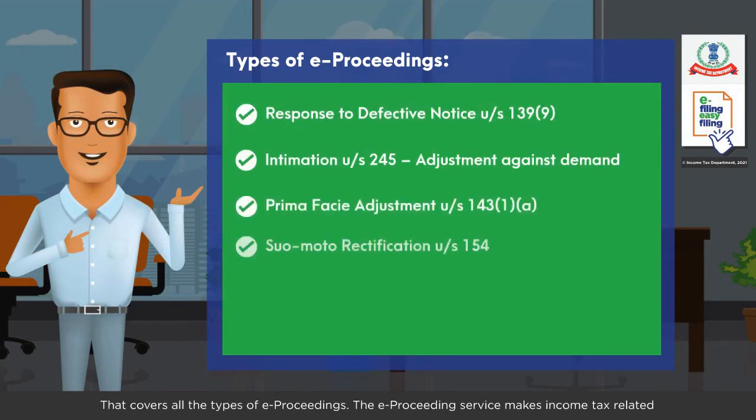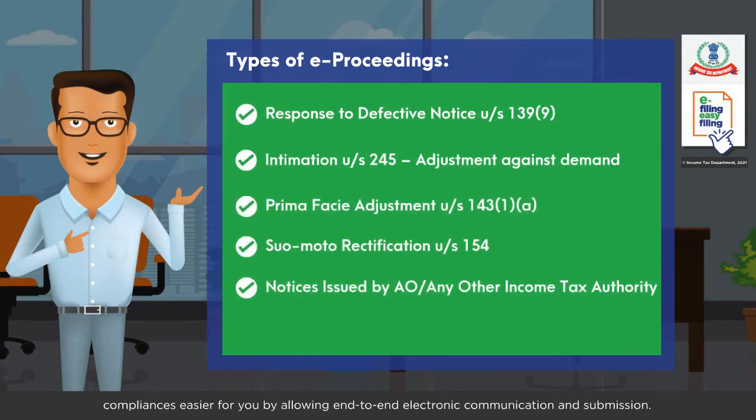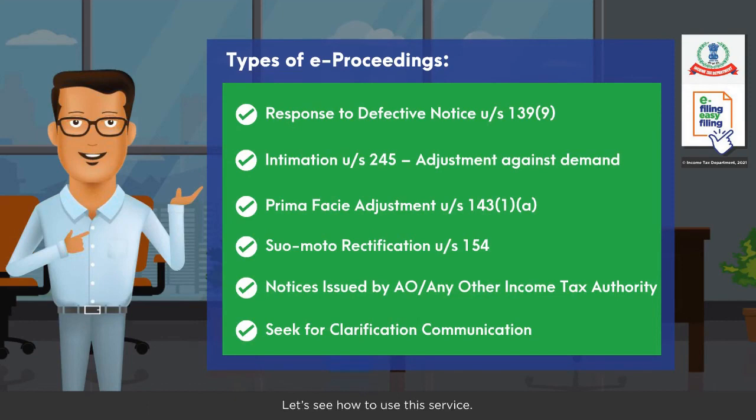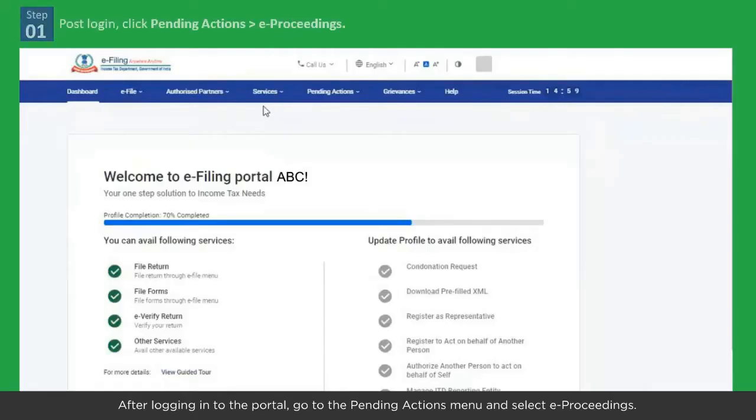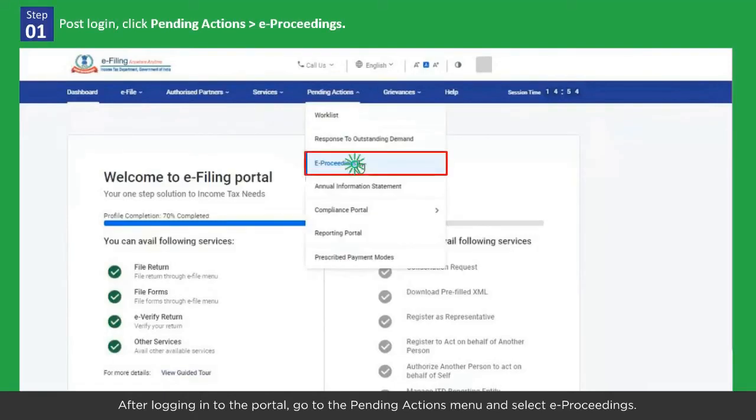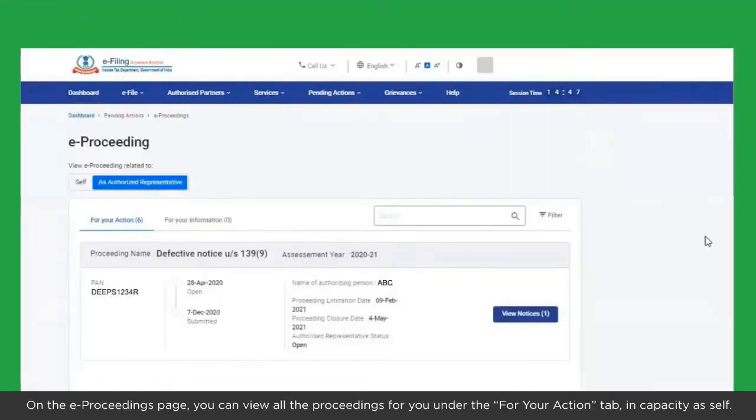The e-proceeding service makes income tax-related compliances easier for you by allowing end-to-end electronic communication and submission. Let's see how to use this service. After logging into the portal, go to the Pending Actions menu and select e-Proceedings. On the e-Proceedings page, you can view all the proceedings for you under the For Your Action tab.